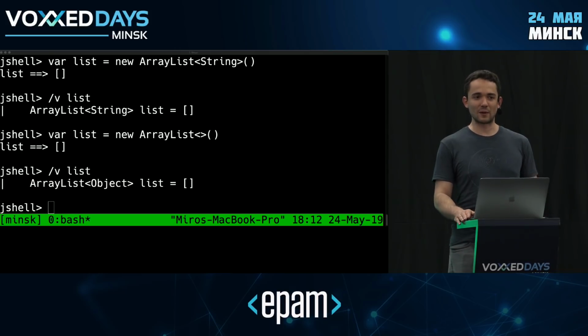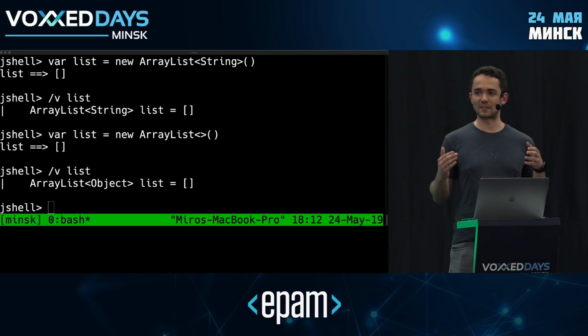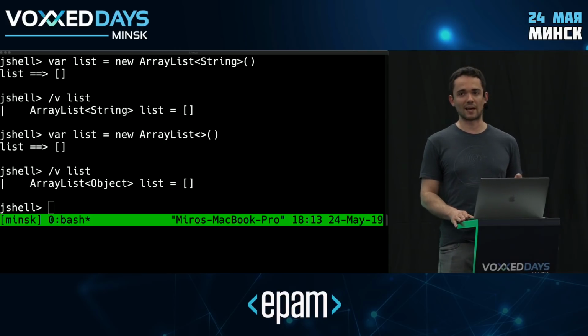And the strange thing about this is that we have so many seemingly arbitrary rules around type inference already, where clearly they put these rules in place to prevent us from creating something that's not very useful to us. But in this case, we're getting a data structure that's not useful at all. Array list of object is almost never what you want, right? So it's a tricky question, why is something like this allowed? And I don't actually have a good answer for this, but I can hypothesize.